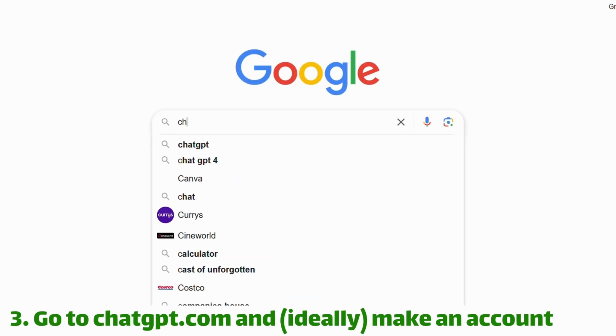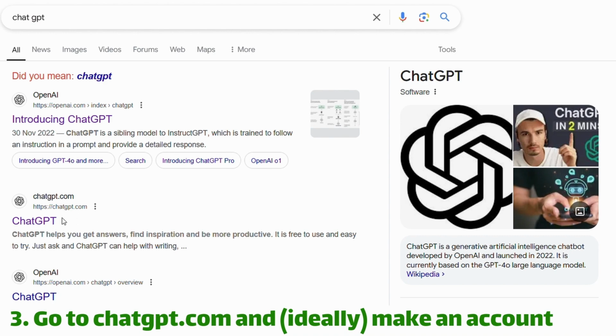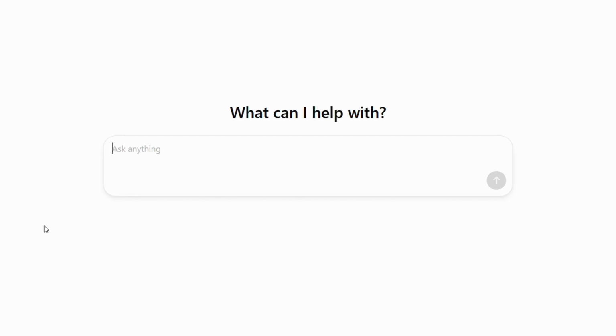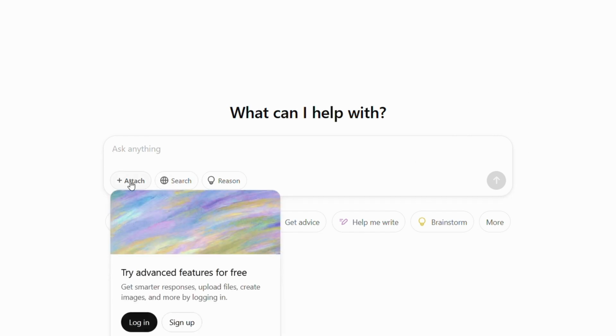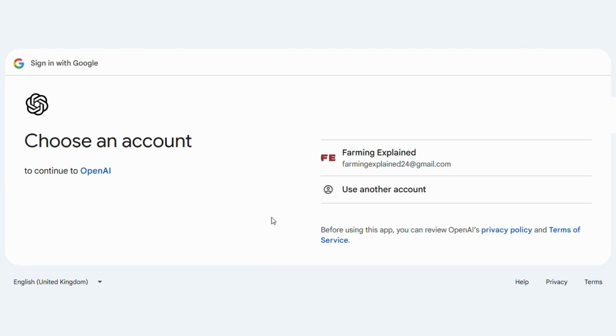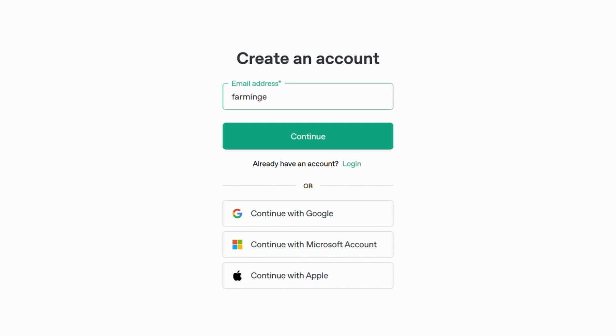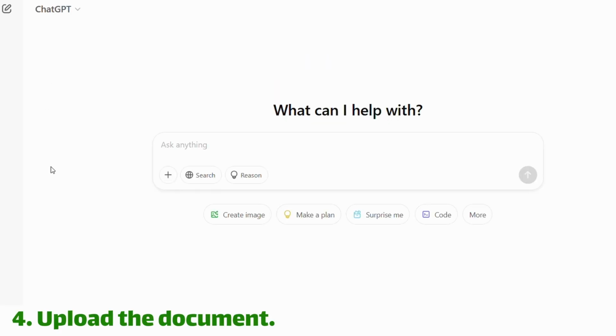And then we're going to go to the ChatGPT website. Ideally, you want to sign up for an account because only then can you upload the document that we've just made. So make an account. If you have a Google account, this is very easy. Just click sign in with Google and then on the account. If not, you can type your email in and follow the instructions. Then it will bring you to this page.